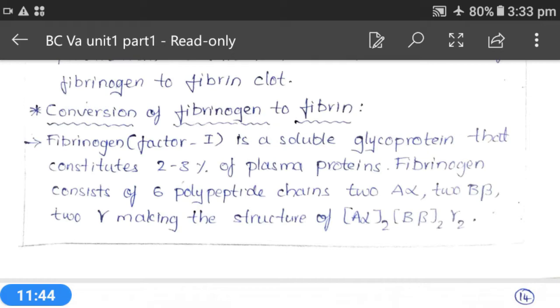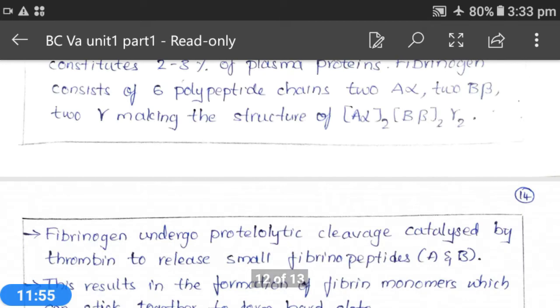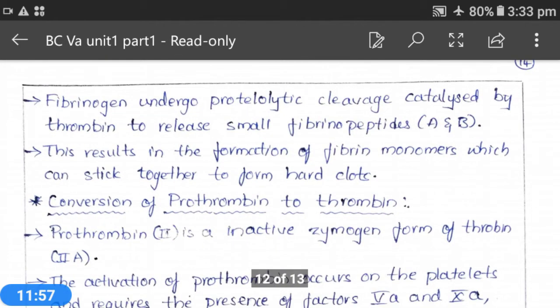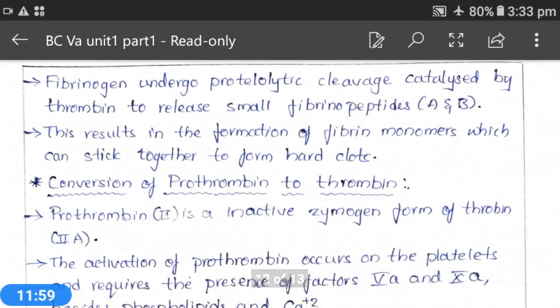What happens in this reaction? Fibrinogen is converted into fibrinopeptide A and fibrinopeptide B by the catalytic reaction of thrombin on fibrinogen. And this results in the formation of fibrin monomers, which can stick together to form a hard clot.